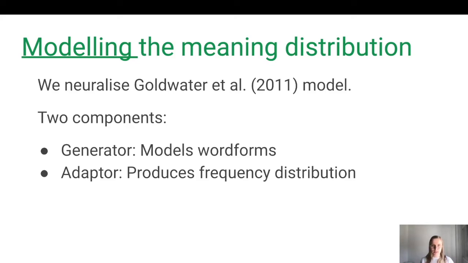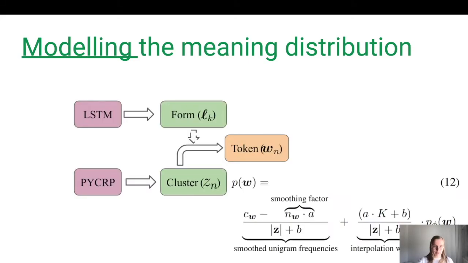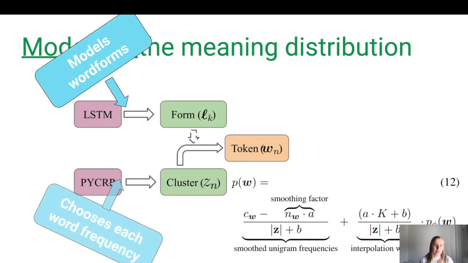So her model consists of two components by and large: a generator that models word forms and an adapter that models word frequencies separately from the generator. So in our case, the generator is an LSTM character-level language model, and the adapter is a Pitman-Yor Chinese restaurant process.